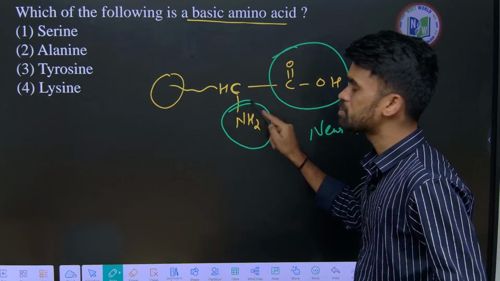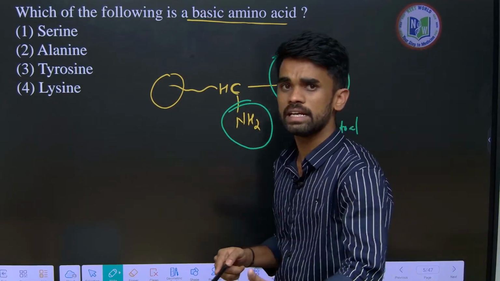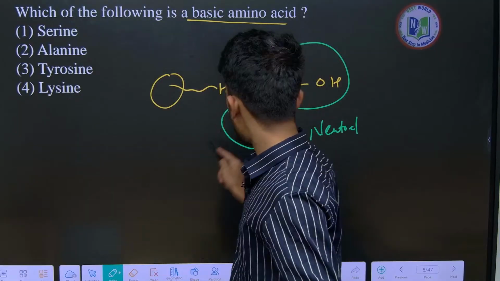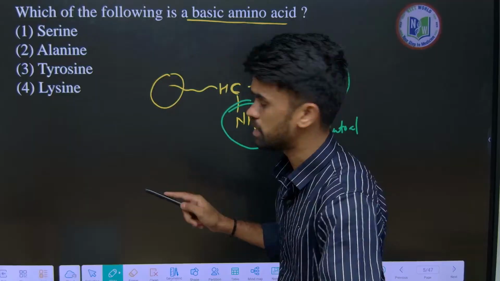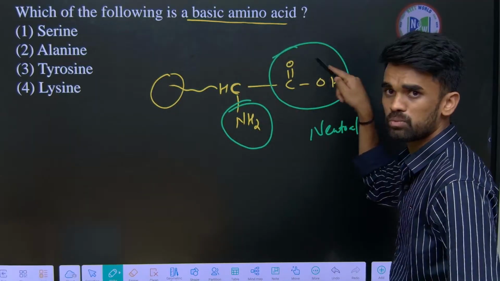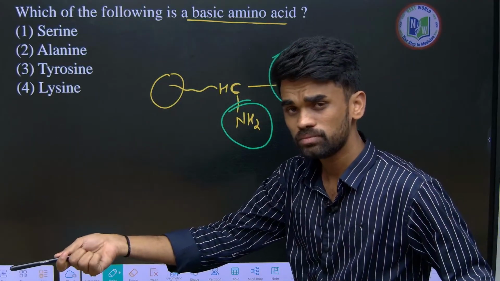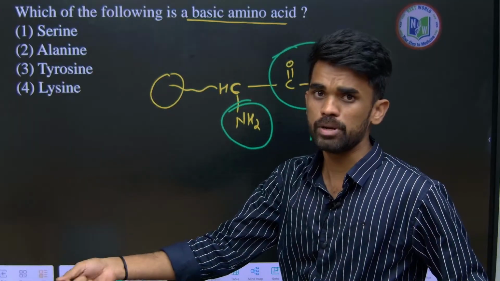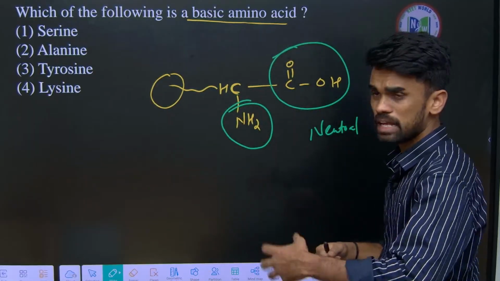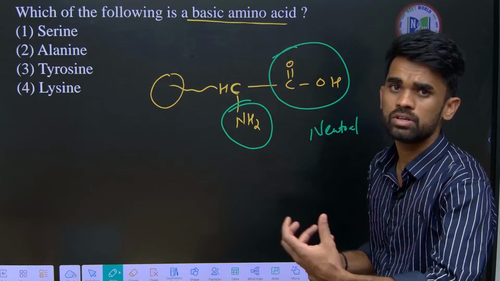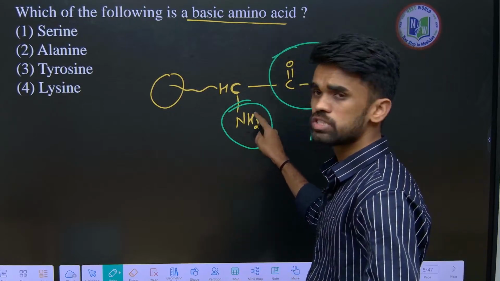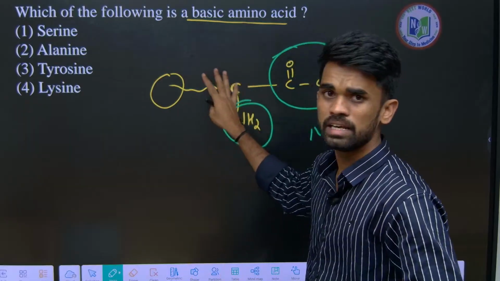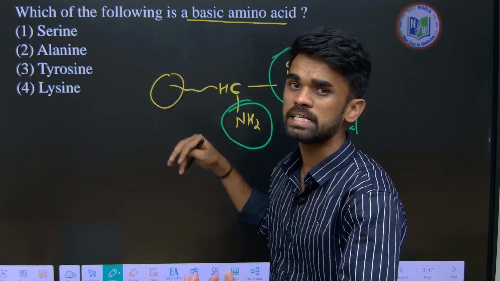If amine groups are more, we consider it a basic amino acid. If carboxylic acid groups are more, then it is an acidic amino acid. Sometimes other functional groups showing basic nature are present in the chain, and then we also call it a basic amino acid.